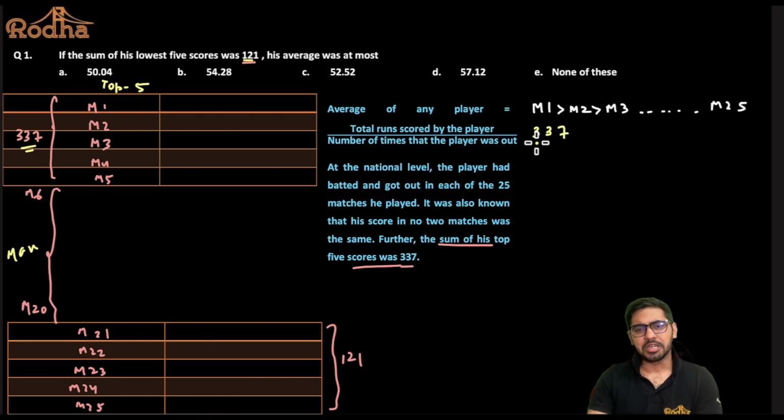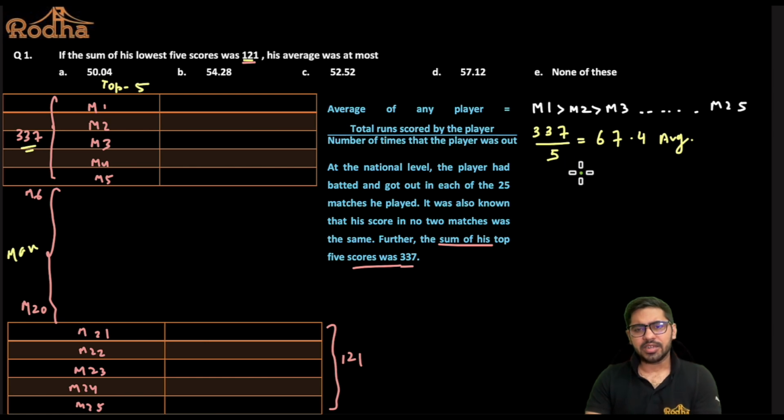Let's see. So 337 by 5. The average score comes out to be 67.4, right? So 67.4 is the average score in the top 5 matches. I'll explain why I am doing this average. You'll understand in a while. Give me 2 minutes.